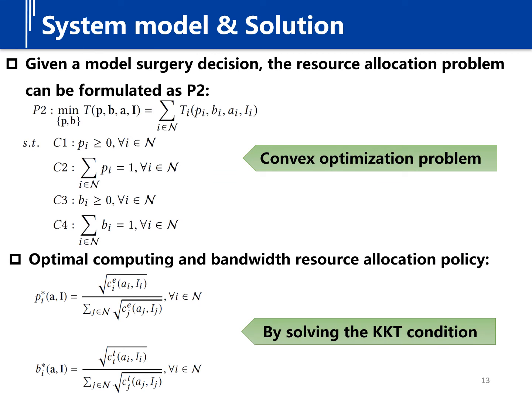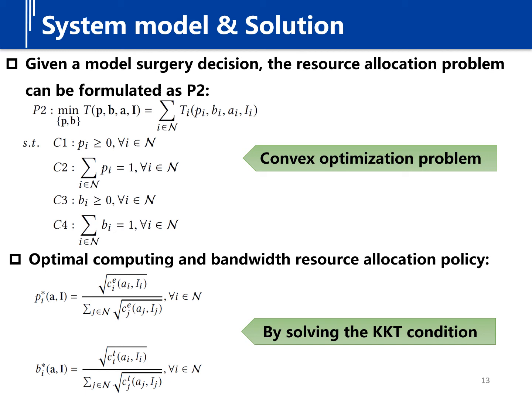The objective of each server and access point is to decide the best response to the decision profile of all end devices' model surgery to minimize the task completion time of the whole system. Thus, the resource allocation problem can be formulated as P2 with two variables of resource allocations.